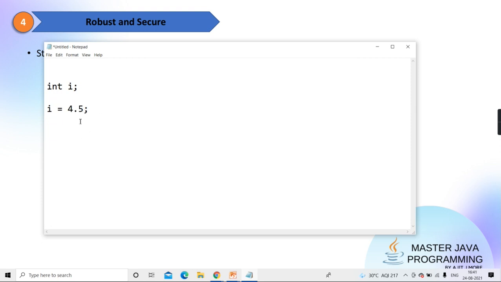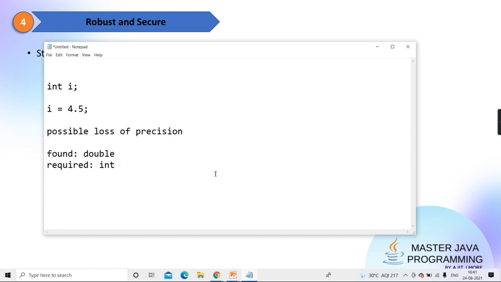But the same thing if you do it in Java, it will give an error. It will say possible loss of precision, and then it will say found double, required integer. Such errors come, and this error checking is done at the time of compilation, and that's the reason we should say it is a robust language. Okay, means it will not automatically lose the value.